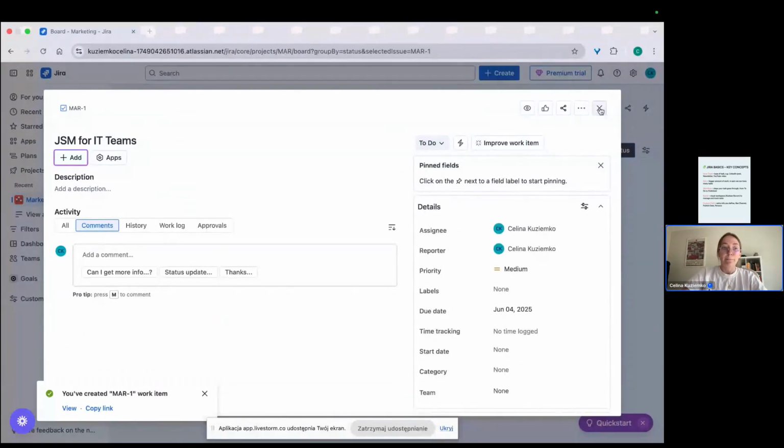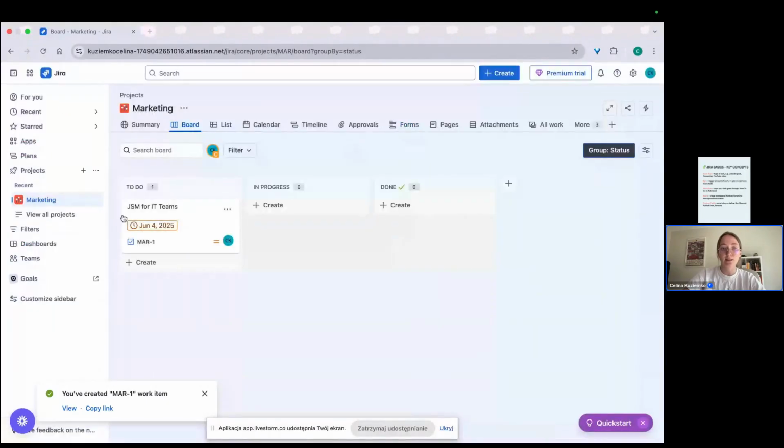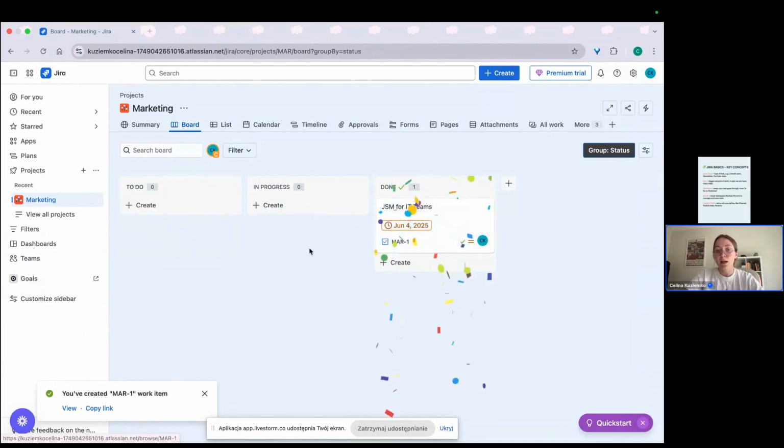This is issue type task. I can move it, right? But I can make it done, and so on. But now let's try to make it more